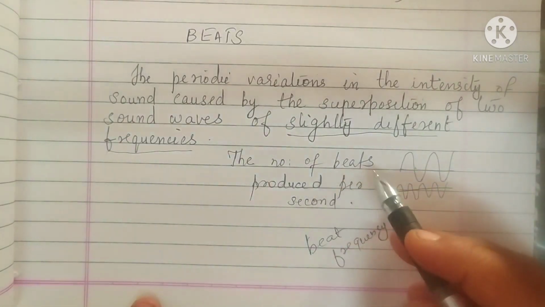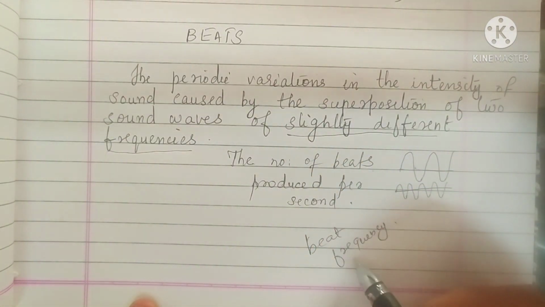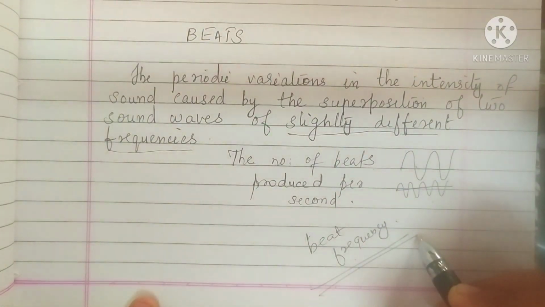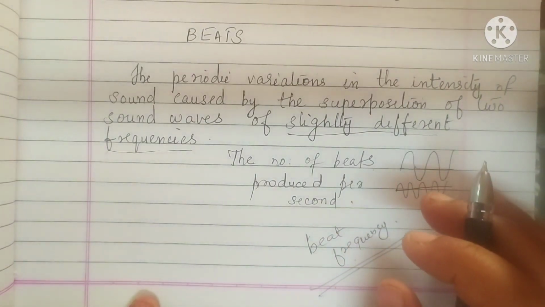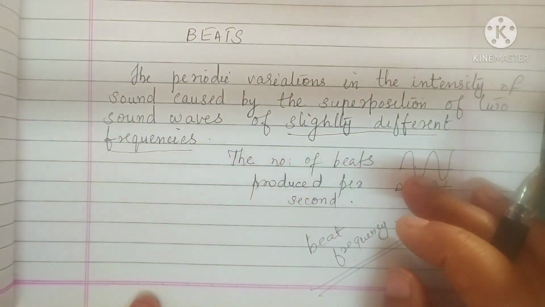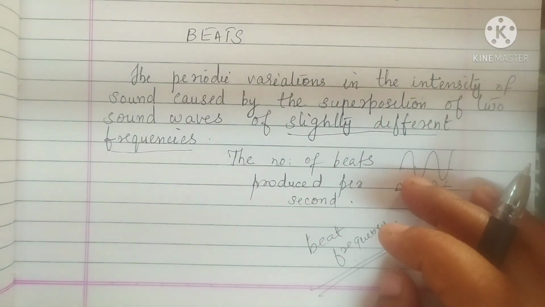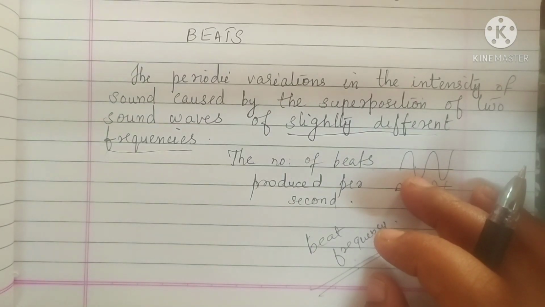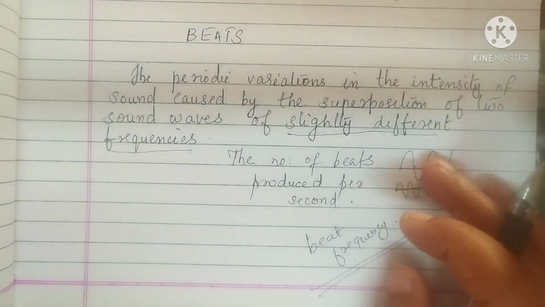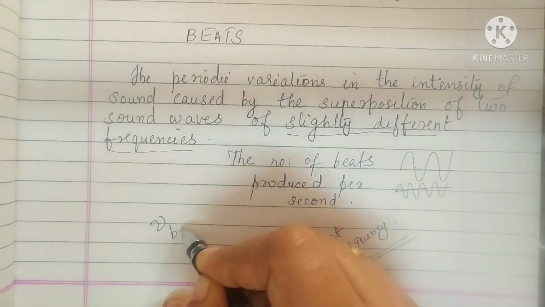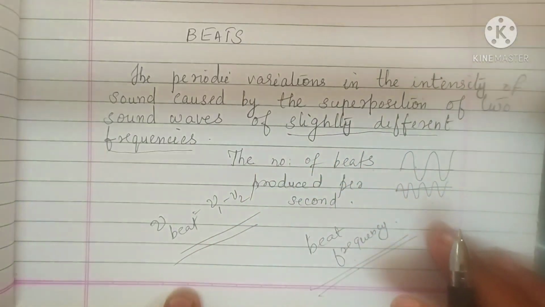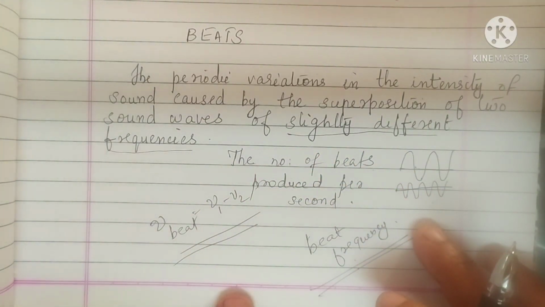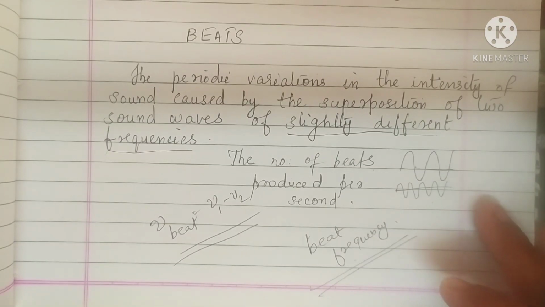Clear? Number of beats produced per second is known as beat frequency. Beat frequency means the difference in frequencies of the two superposing waves, because one may be of higher frequency and another of lower frequency. So surely there will be a difference in frequency, and that difference you will call the beat frequency. So the expression is nu beat equals nu 1 minus nu 2. Understood? So that's all about beats.